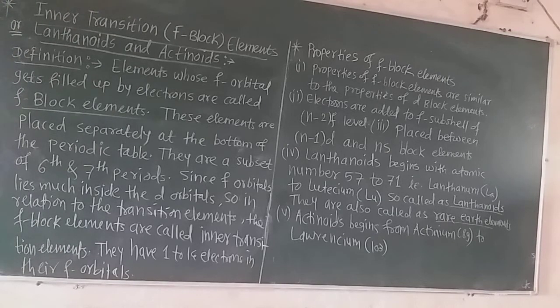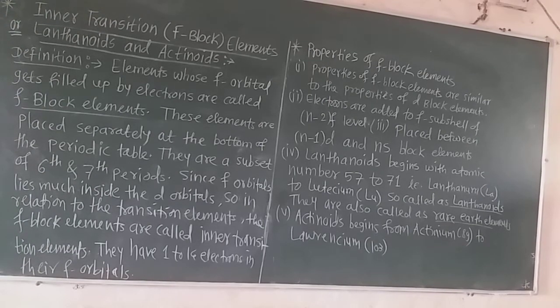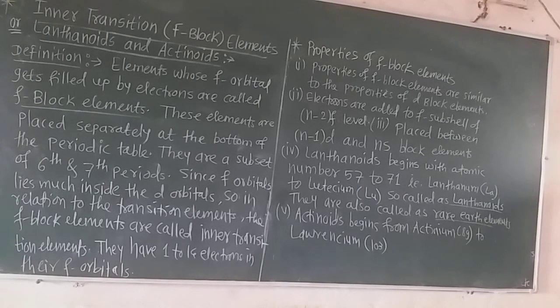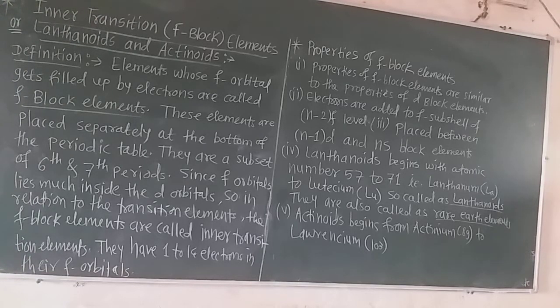Now these elements are placed separately at the bottom of the periodic table. They are subsets of the 6th and 7th period. You know that in the periodic table, in the 6th and 7th period, lanthanoids start from the 6th period, from lanthanum having atomic number 57, and the actinoids start from the 7th period, from actinium having atomic number 89, and therefore these elements are called lanthanoids and actinoids.